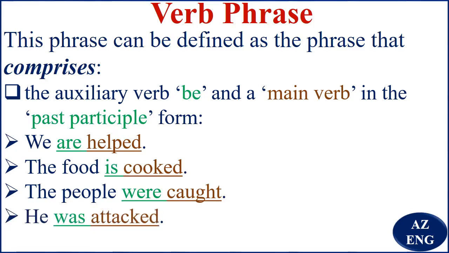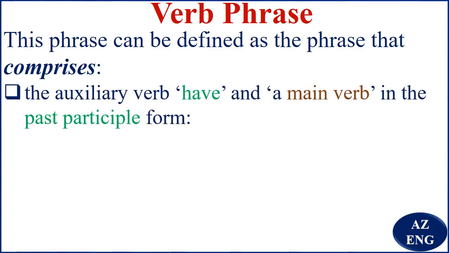He was attacked. Was attacked is the verb phrase. So attacked is the main verb in the past participle form. So was attacked, you remember, is the verb phrase. I am respected. Am respected is the verb phrase. But remember here, what do we have? What we have is the auxiliary verb be and a main verb in the past participle form. Let's move on.